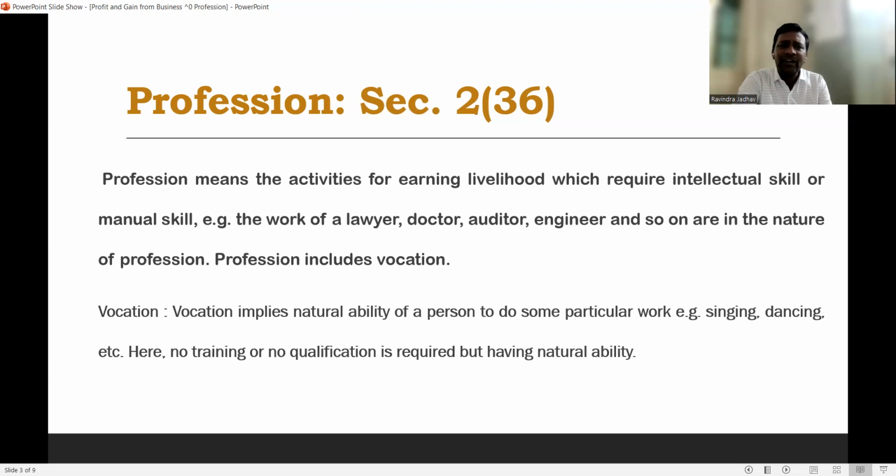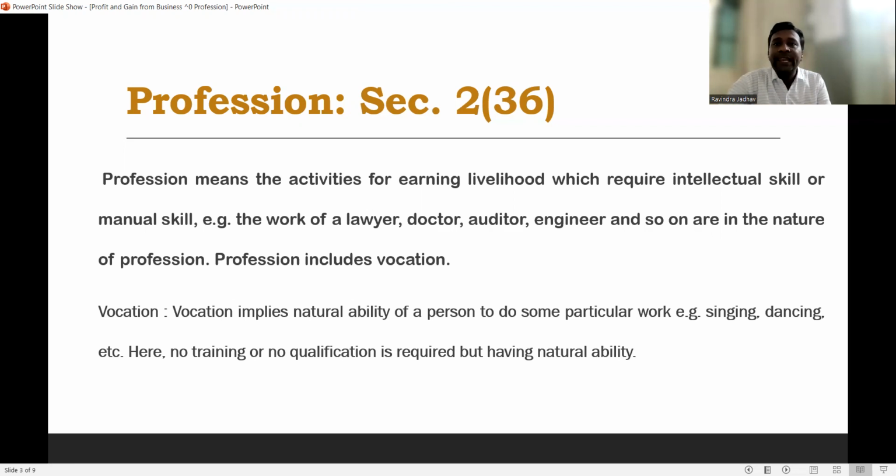Basically, when we think about the lawyer, doctor, auditor, engineer, and accountant, they are skillful persons. They have intellectual skill or manual skill, and by using that skill they render services to the people and charge some amount from them. Here there is no type of trade.